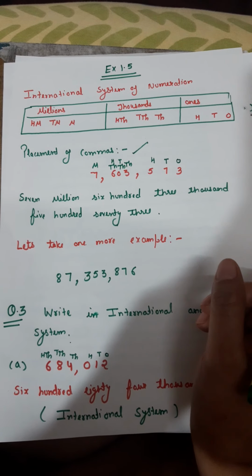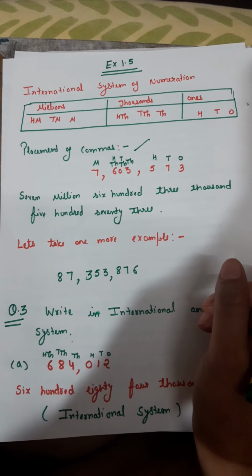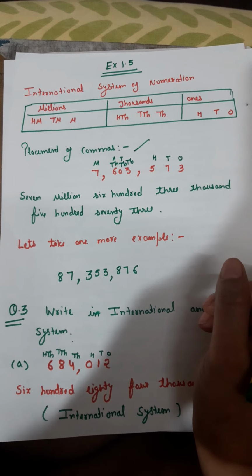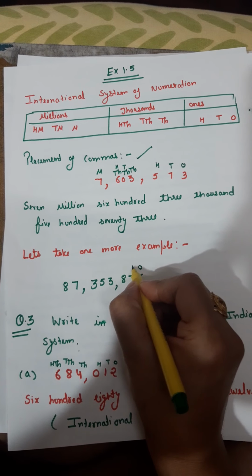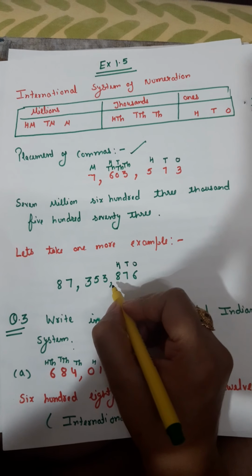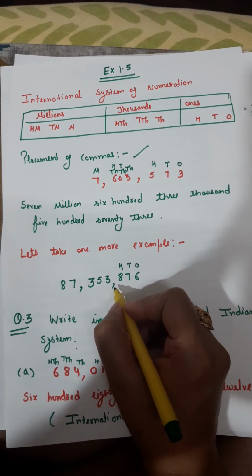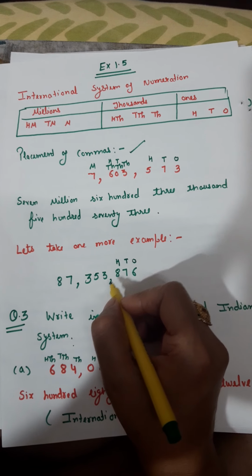Okay, and we have to put the commas at the proper places as per the international system of numeration. Clear? So if you see, this is our ones period, this is tens, this is hundreds. The comma will be placed after the completion of the ones period, here.